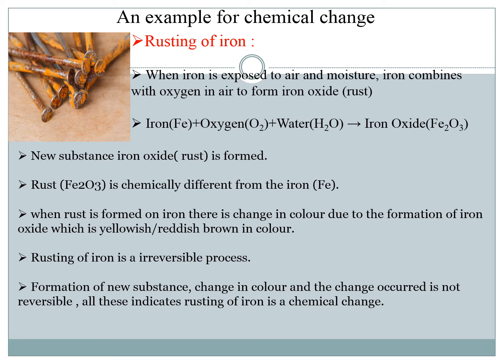The first thing we notice when iron rusts is a change in color, which develops on the surface of the iron. It would be either yellowish or reddish brown in color. Thus, when iron rusts, there is a formation of a new substance, a change in color, and definitely the process is irreversible. So all this indicates that rusting of iron is a chemical change.